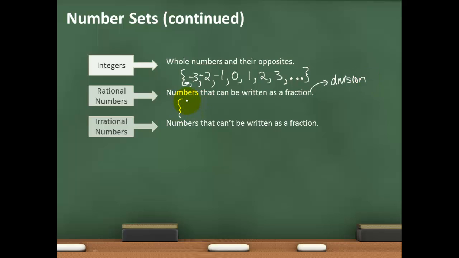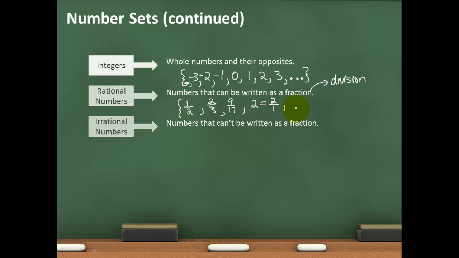For instance, I can have a fraction 1 over 2. 1 divided by 2 is not a whole number. It's a fraction. It's a rational number. 2 divided by 3. 9 divided by 17. All of these are rational numbers. They can be written as a fraction. In addition to those numbers that we can see as a fraction, a number like 2 is also considered a rational number because I can write 2 as 2 over 1. And we'll talk more about whole numbers and writing them as fractions a little bit later. But any number that is either a whole number, an integer, or a fraction is considered a rational number.